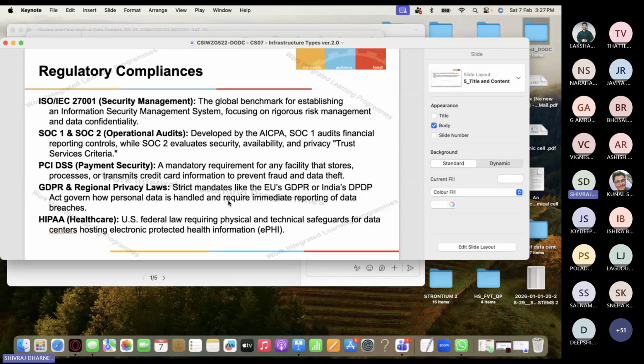Okay, and what are the key rights for individuals? Basically, you can access your data, you can correct your data, you can erase your data if not required, you can withdraw your consent, or you can seek grievance redressal. All those are the rights given to individuals by the DPDP Act of India. Okay, so you can read more about this, but these are all different regulatory compliances in place for the data center.